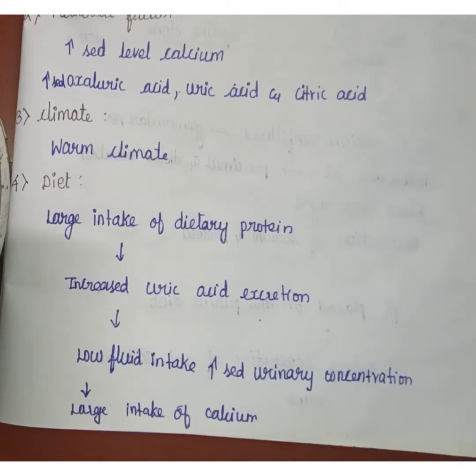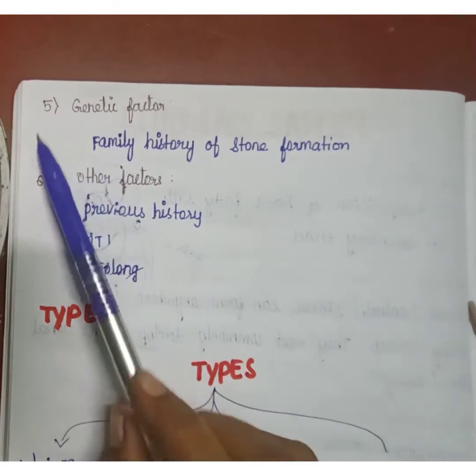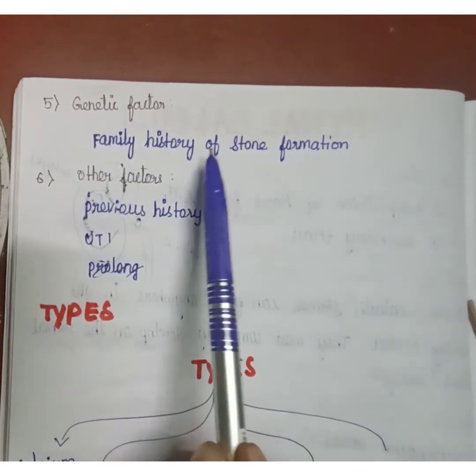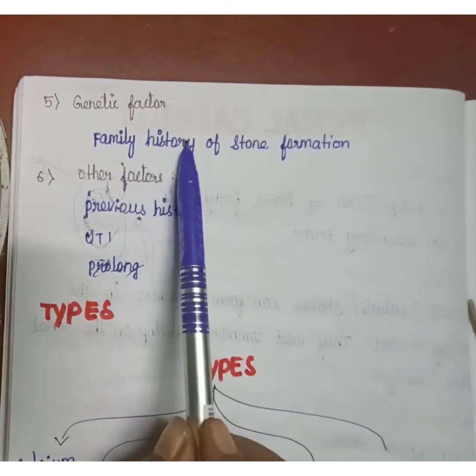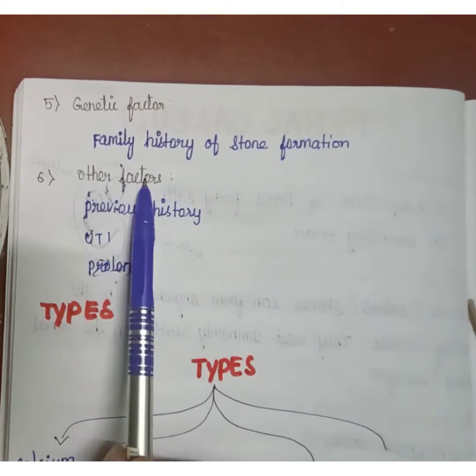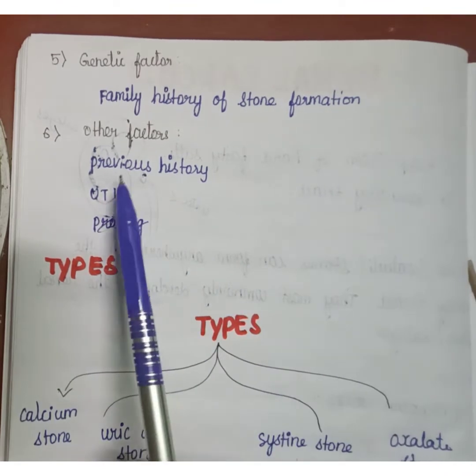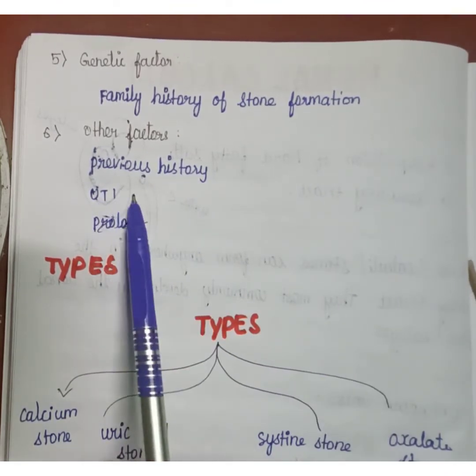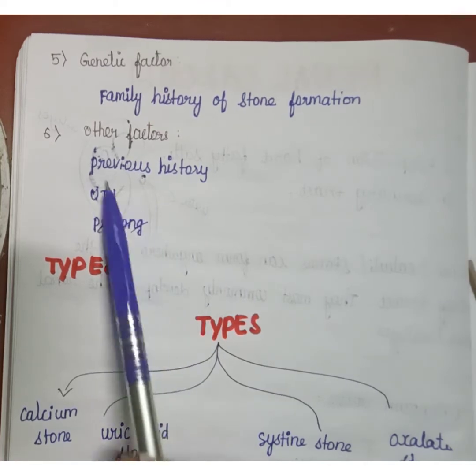Next one is genetic factor. In genetic factor, there is a family history of stone formation, that is, a previous history of stone formation in the family. In other factors, a previous history of renal calculi and any urinary tract infection come under this.